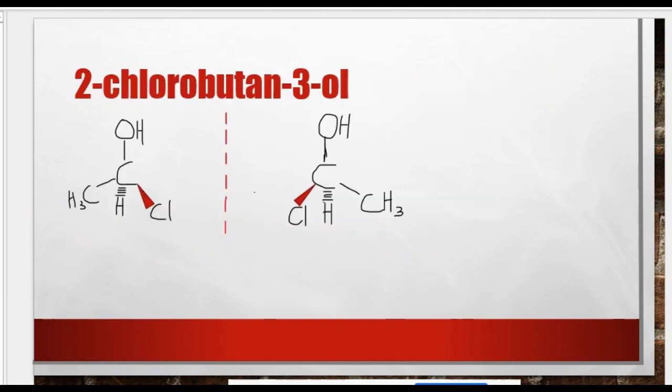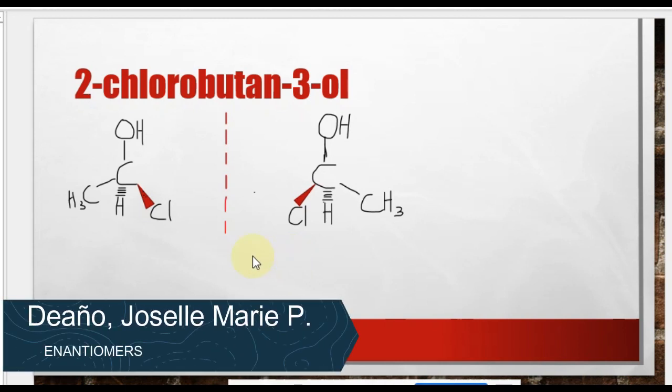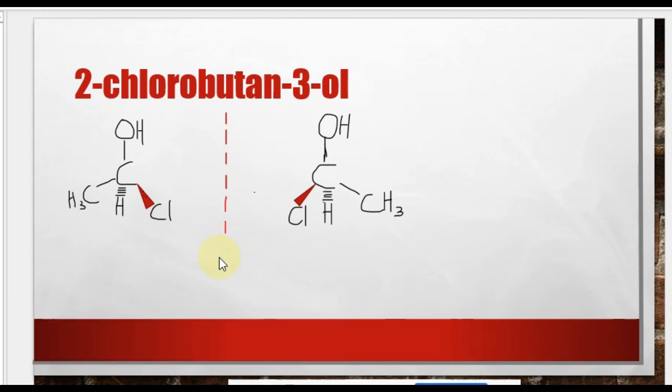So that is how we draw the enantiomers of 2-chlorobutane-3-ol. We just draw the reflection. What is on the right goes to the left, just as they appear in the mirror, they simply reflect. So that's it. That's how we identify the enantiomers of molecules. Furthermore, there are other examples on how to draw the enantiomers of the molecules, also the diastereomers and the meso compounds. So that's all. Thank you.